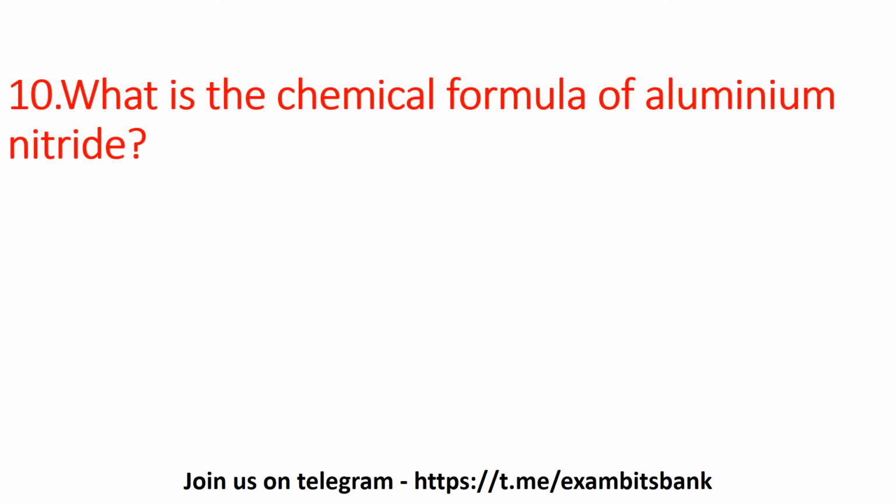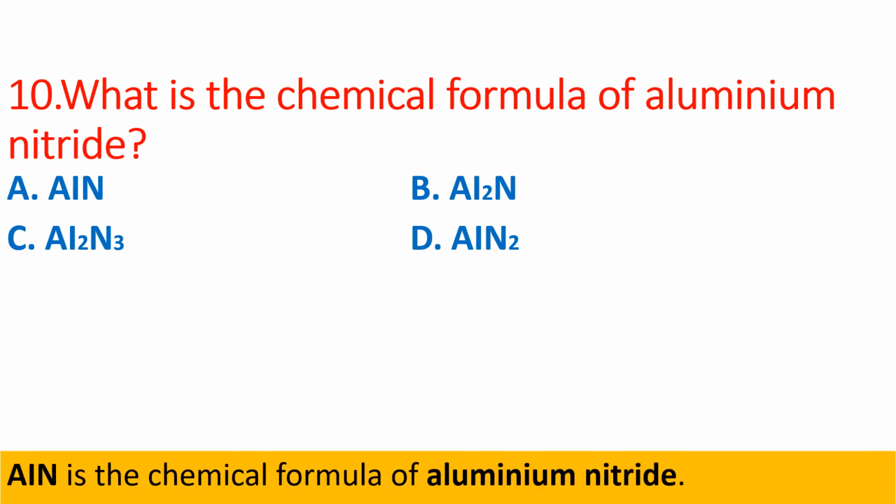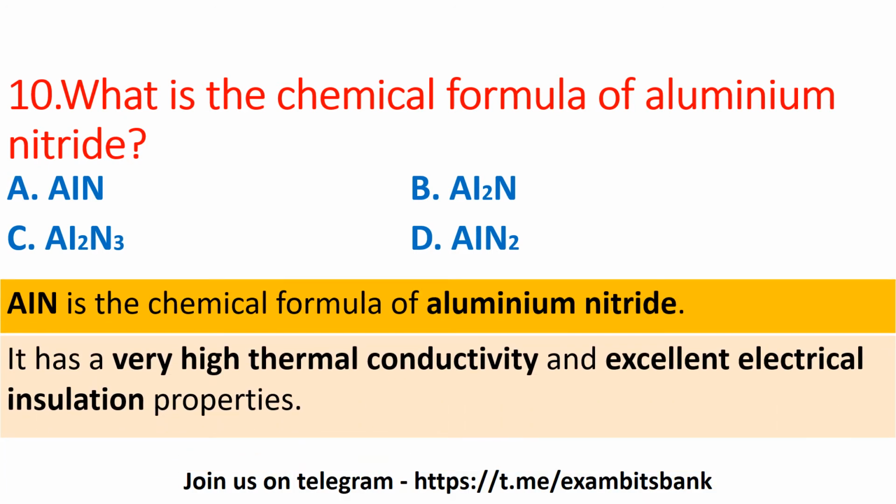What is the chemical formula of aluminum nitride? Options are AlN, Al2N, Al2N3, or AlN2. Here the answer is AlN, option A. So AlN is the chemical formula of aluminum nitride, and it has a very high thermal conductivity and excellent electrical insulation properties. Moving on to next question.